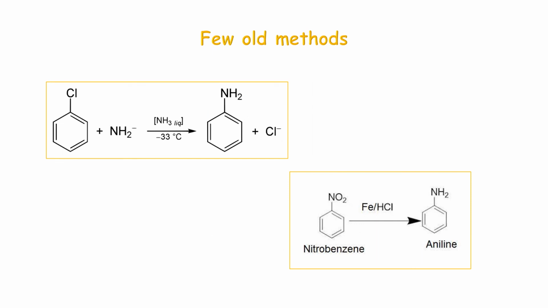Two older methods include reaction of chlorobenzene, that is halobenzenes, with liquid ammonia giving aniline, as well as nitrobenzenes. They were previously reduced in presence of iron as a catalyst to give aniline.